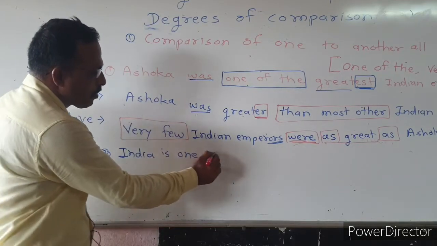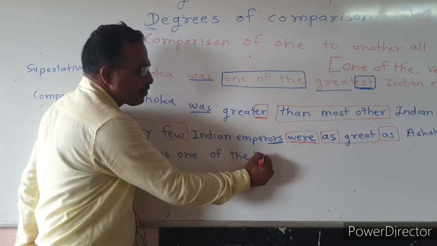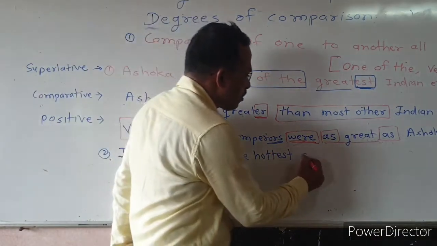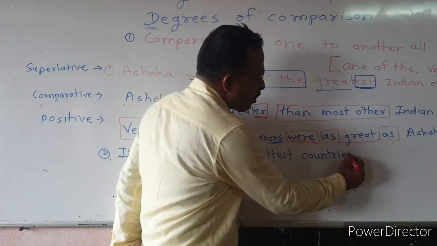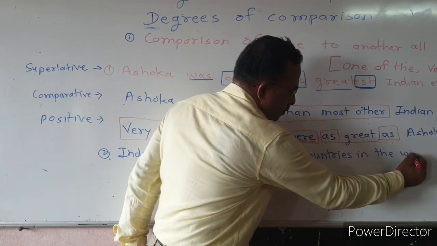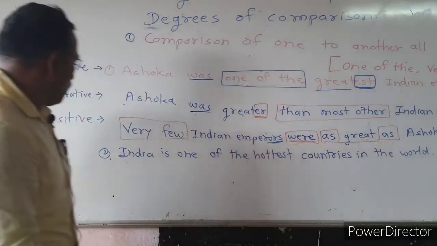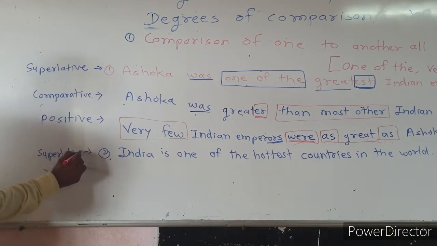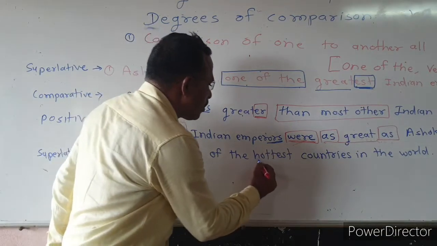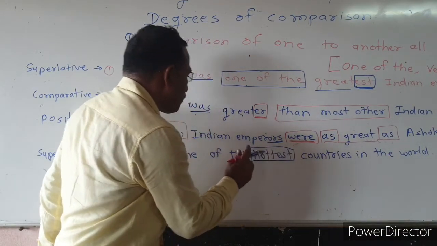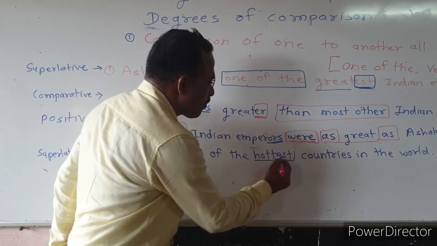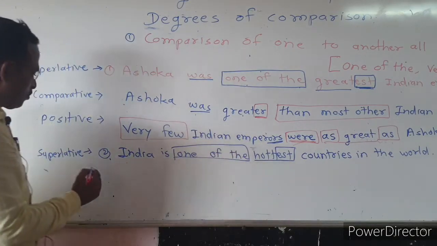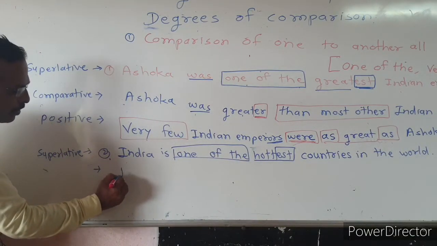India is one of the hottest countries in the world. Here we see that the given sentence is in superlative degree, when we see the word hottest, and the form is one of the, so we convert it into comparative.